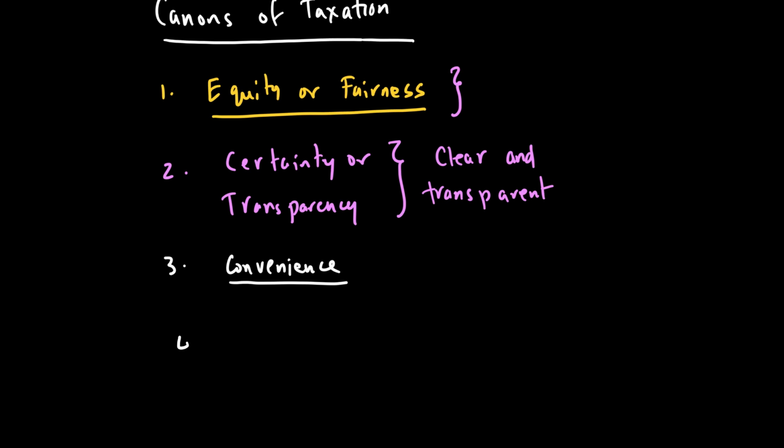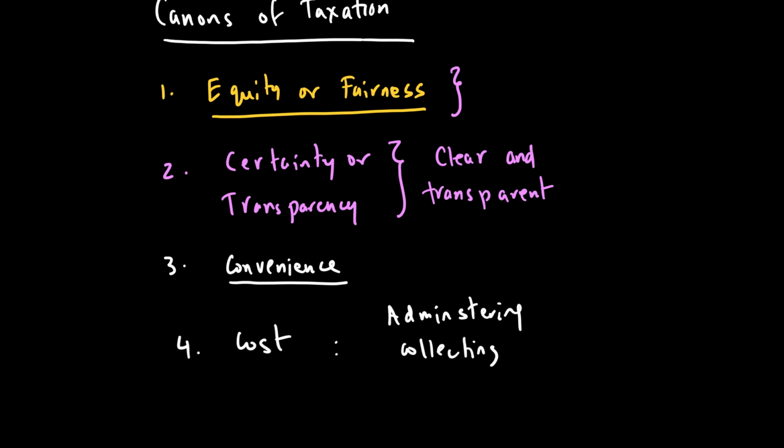The fourth one is called the cost. If the cost of administering and collecting taxes is too much, like if the government has a huge machinery, then the benefits that we get in terms of tax revenue will actually end up being spent on collecting the taxes.